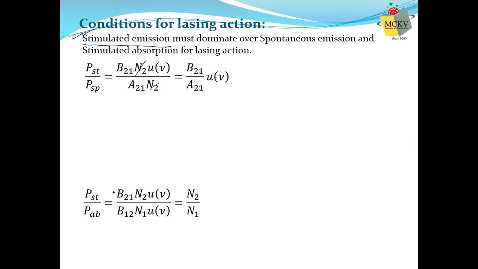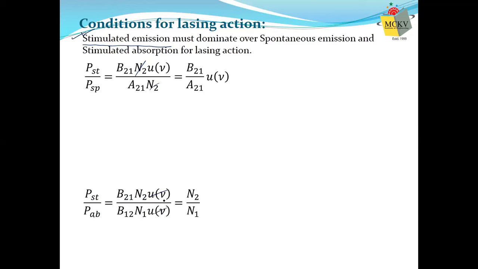So if I put in the rate values, then P stimulated means B21 into U. Remember, any stimulated process depends on the number and the energy density. The number here is from 2 to 1, so it is N2, and absorption is 1 to 2, so it is N1.